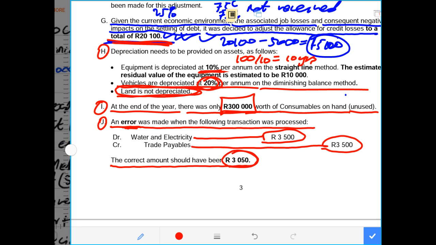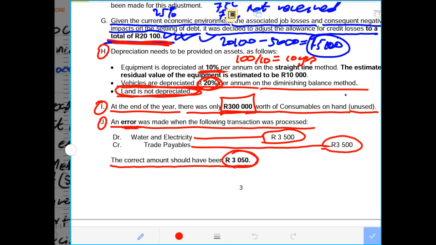They tell us what was the correct amount. So now let us check what was done and what could have been done and how the error is supposed to be corrected. What should have been done and what was done and what is the correction of the error. So now let us do that.